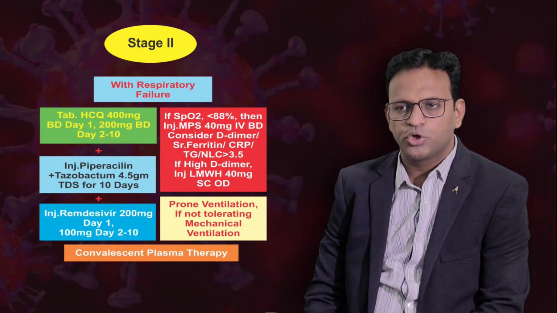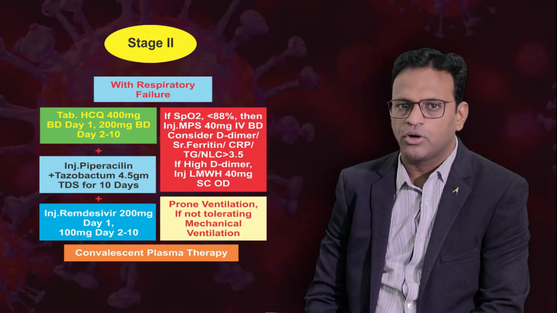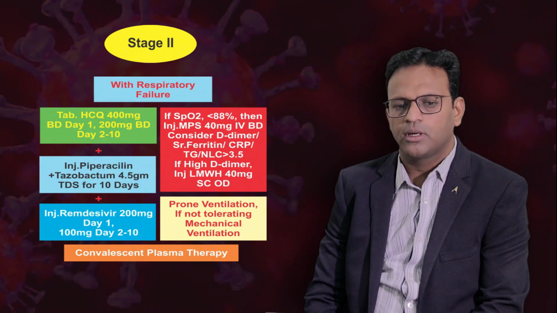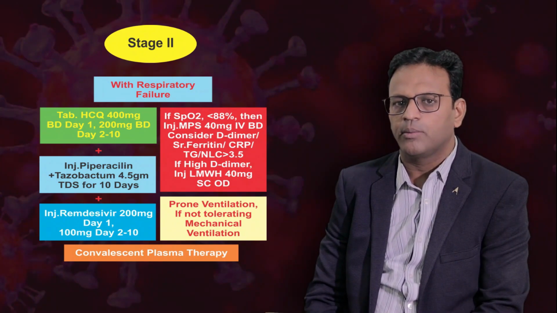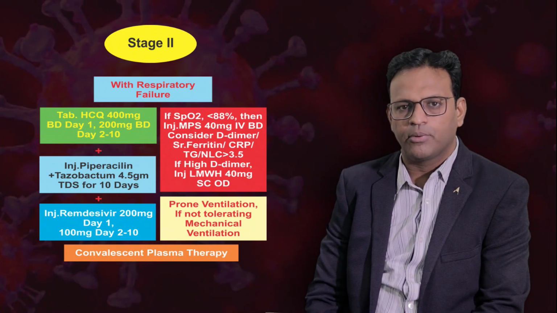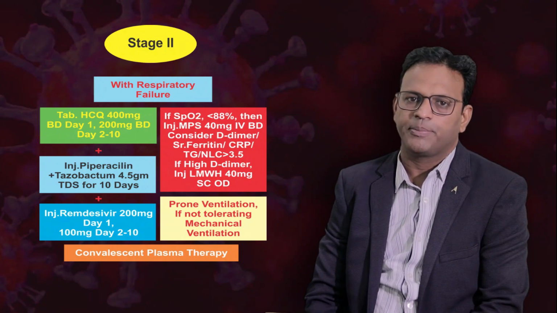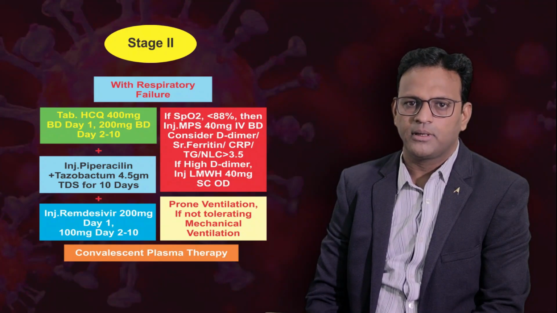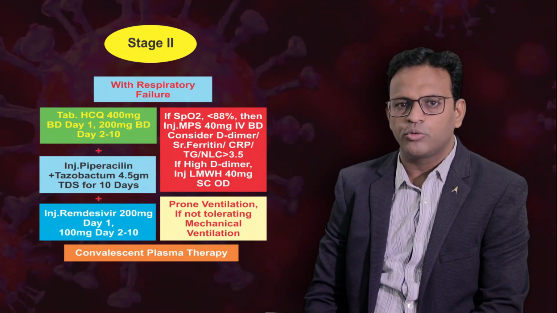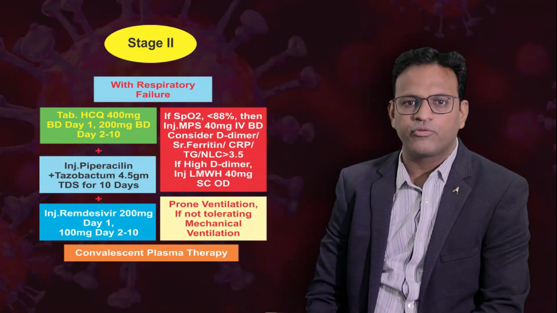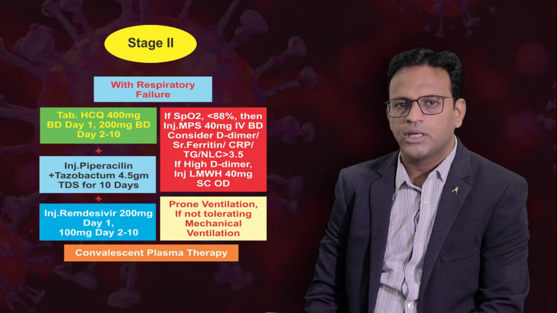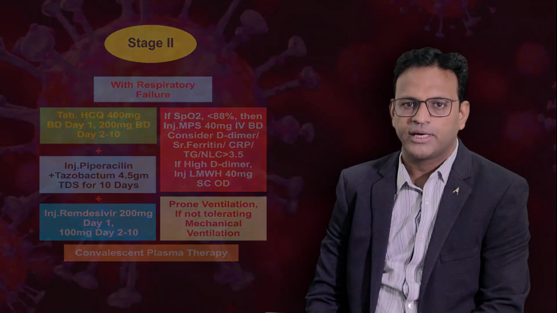Prone positioning should be done if the saturation is not improving, and if the patient is not able to tolerate the prone position, we can also intubate and give mechanical ventilation depending upon the ARDS status of the patient. Here we can also use convalescent plasma therapy in the patient who remains hypoxemic and is going from stage 2 to stage 3 in spite of giving all the treatment measures in stage 2.